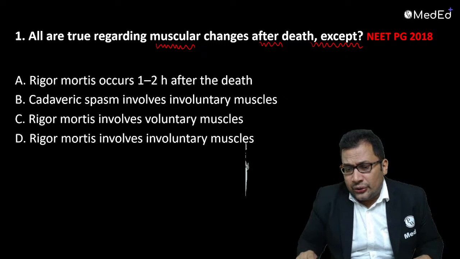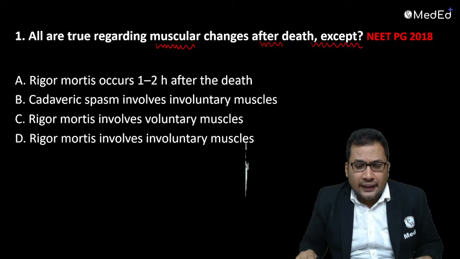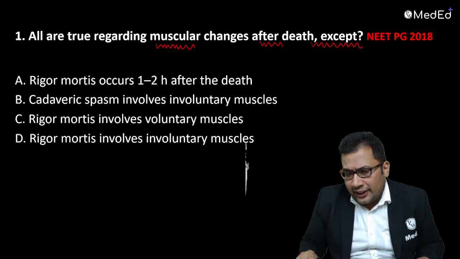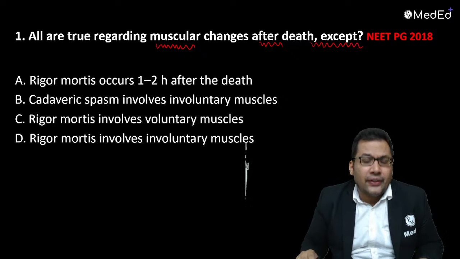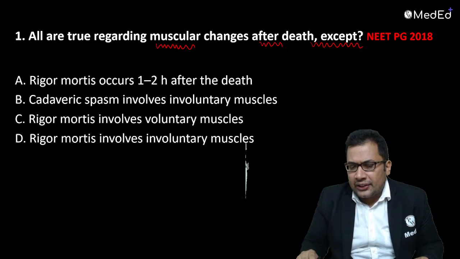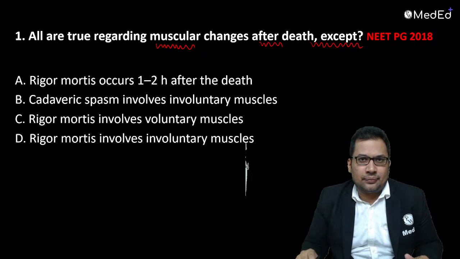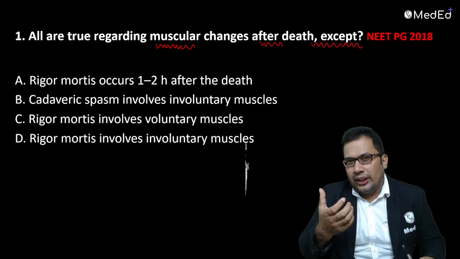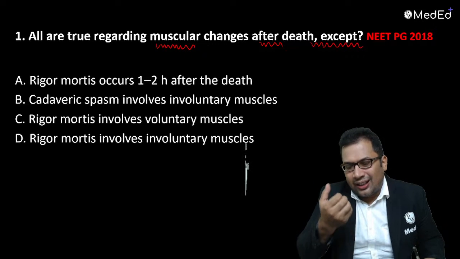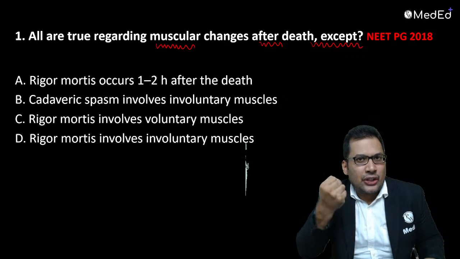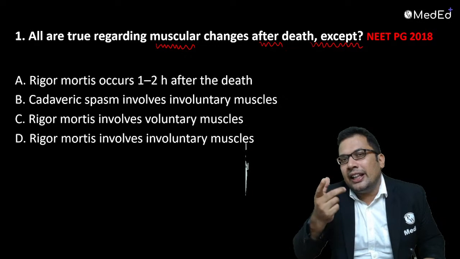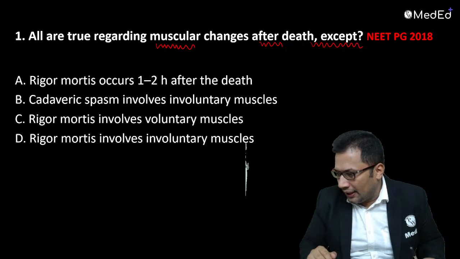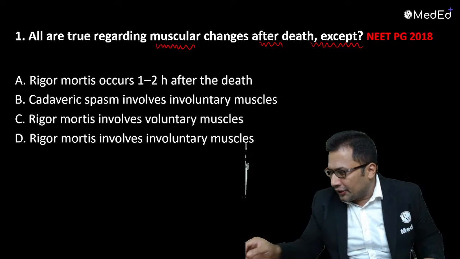Rigor mortis occurs 1 to 2 hours after death, cadaveric spasm involves involuntary muscle, rigor mortis involves voluntary muscle, rigor mortis involves involuntary muscle. As you know, in our discussion classes, rigor mortis means shortening and stiffening of the muscle and joint because of ATP depletion.